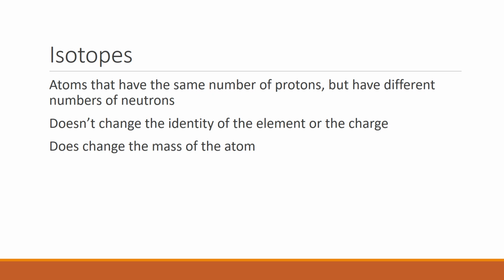Now we just have a different number of neutrons, so that means the only thing that changes is the mass of that atom, because now you've got a different number of particles, so it's going to slightly change the mass.